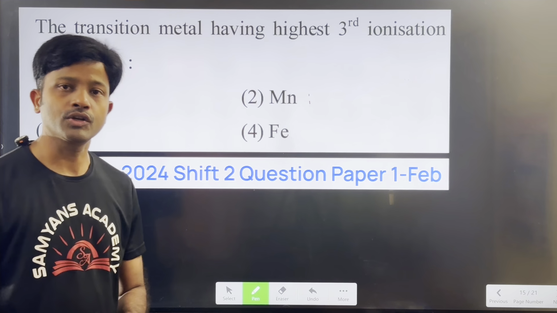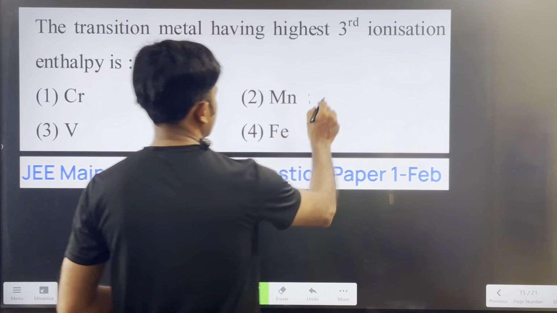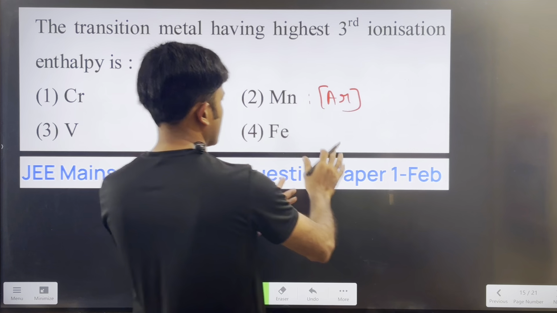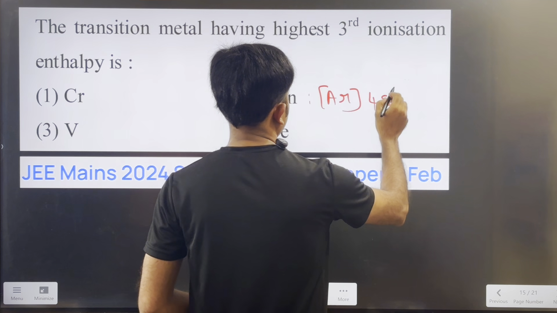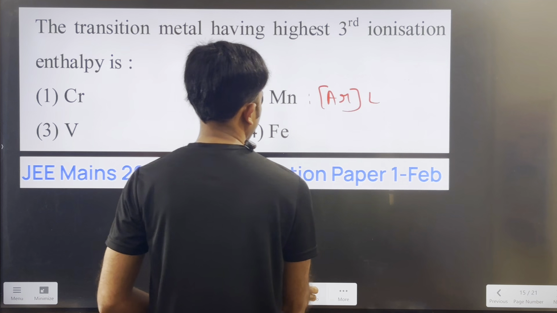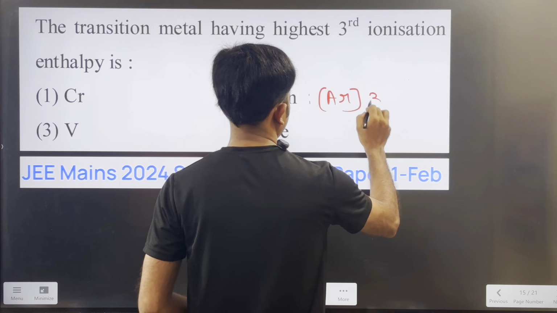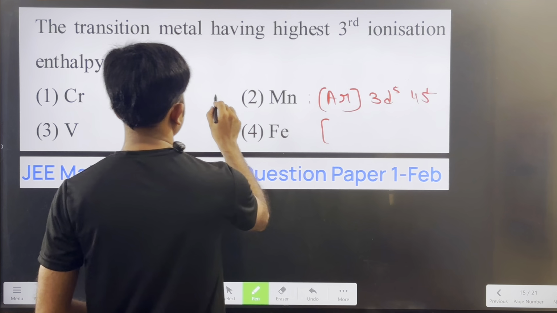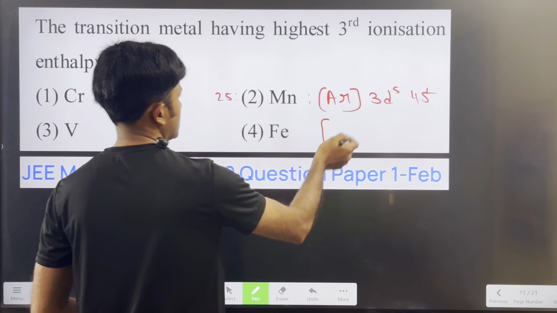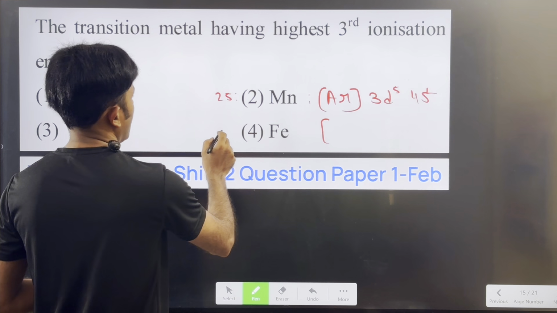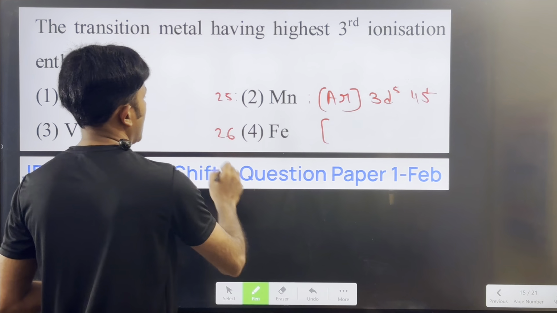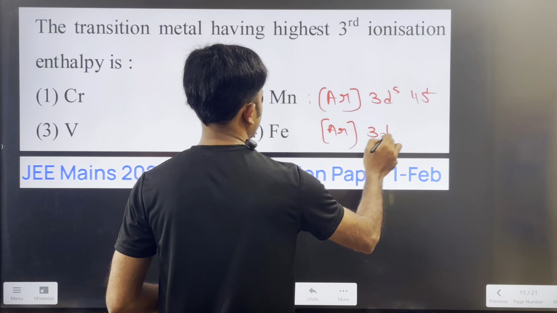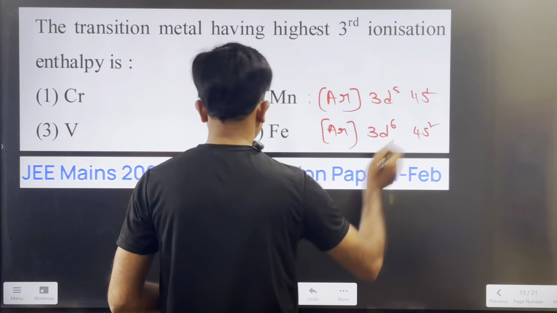Manganese atomic number is 25, so we can write argon 4s2 3d5, or 3d5 4s2. Iron atomic number is 26, argon 3d6 4s2.